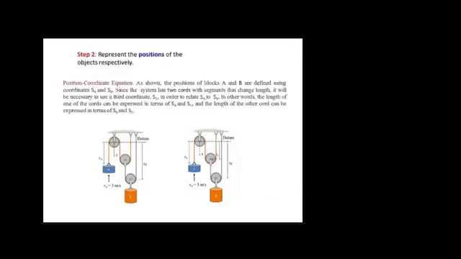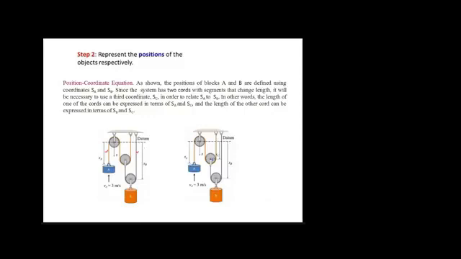Now represent the position of the objects respectively. One thing we have to note here is that in this case we are having two ropes. One rope is here and one rope is here. This one has its own length, and this second rope has its own length. So what we can do in this case is define the length of the first rope as A, and the length of the second rope with subscript B.